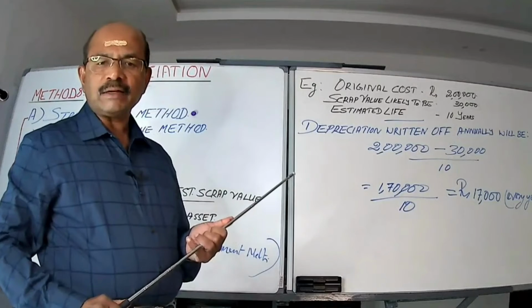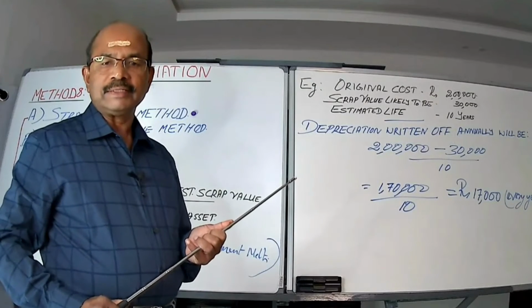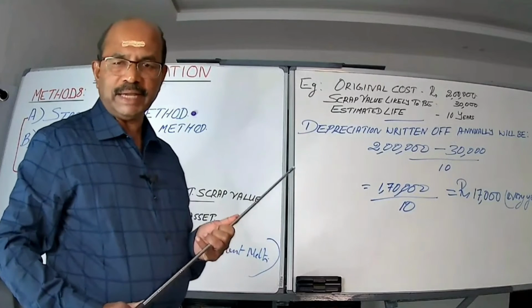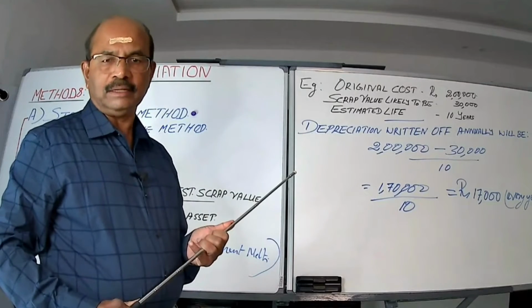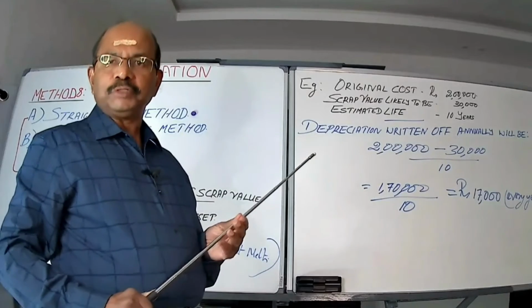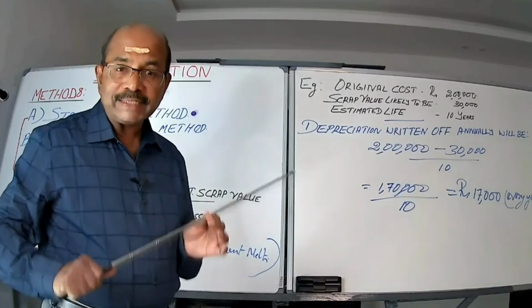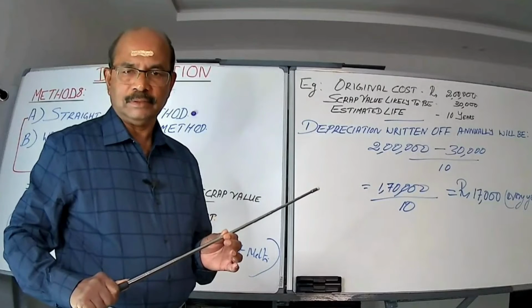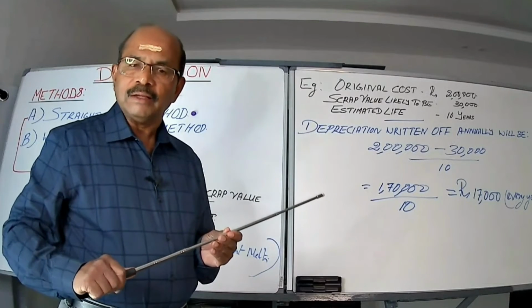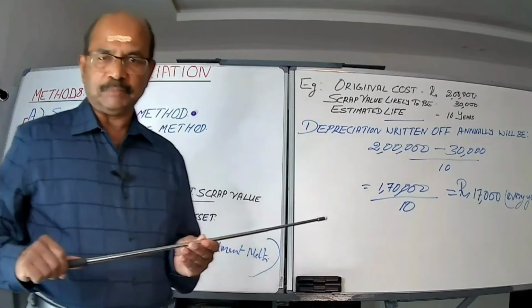Throughout 10 years, a consistent amount of 17,000 will be charged off by way of depreciation against this particular asset. I think I'm very clear to you. Okay. Now we are taking up 2-3 small objective type questions. In a gradual way, you learn it. It will be followed by full-fledged sums.